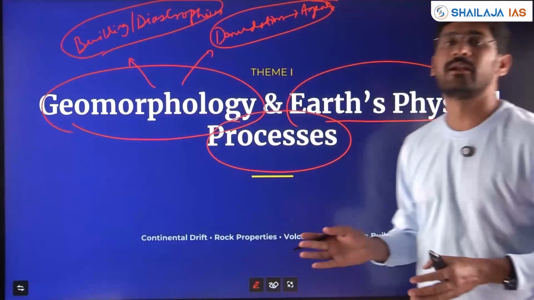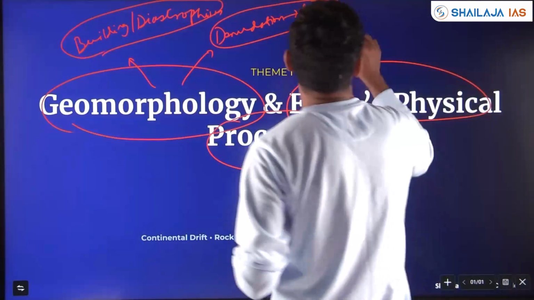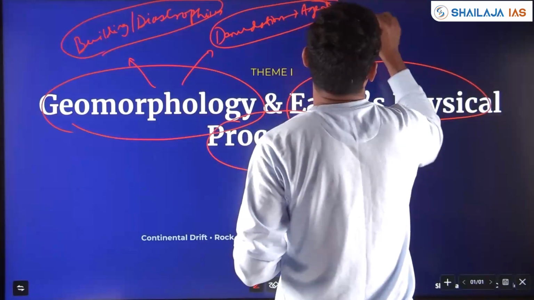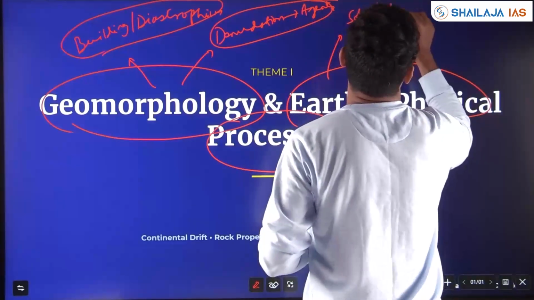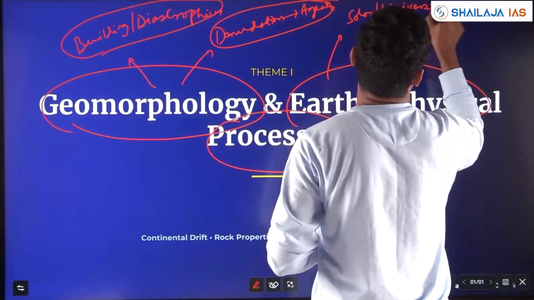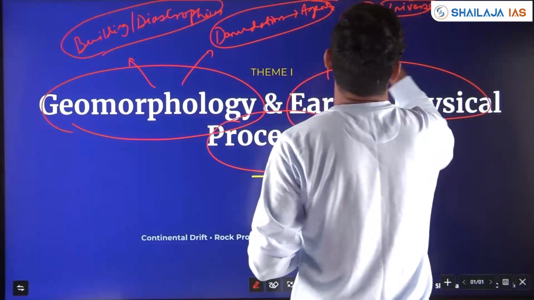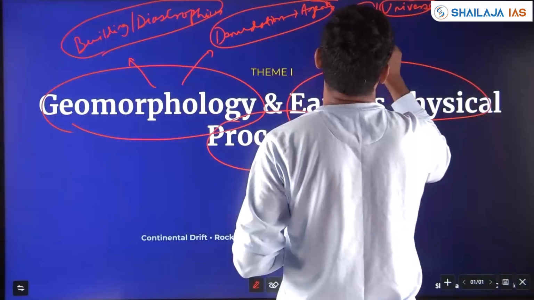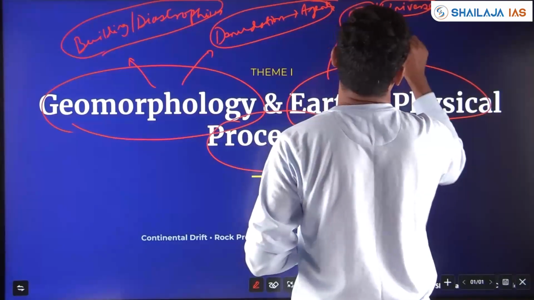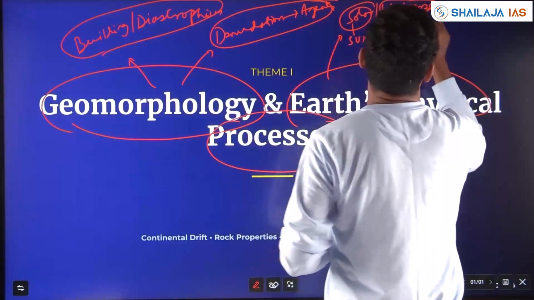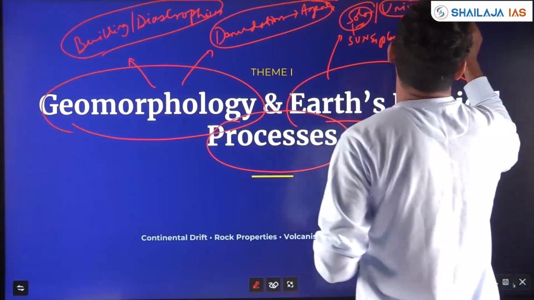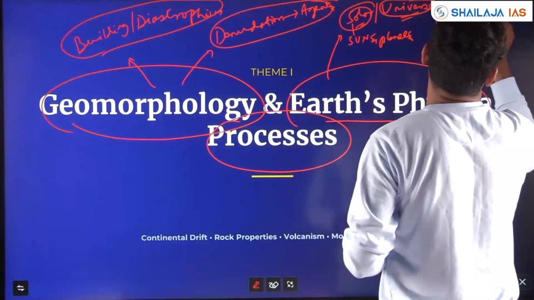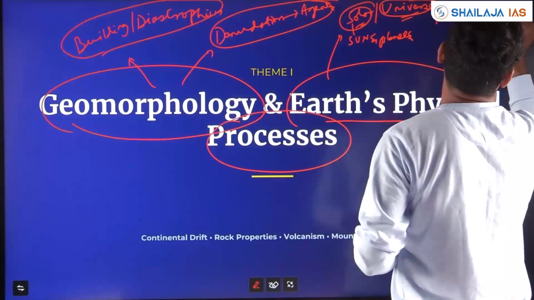Then Earth's physical processes starting from the solar, universe, sun and its planets, origin and evolution of universe, some of the astrophysics topics.